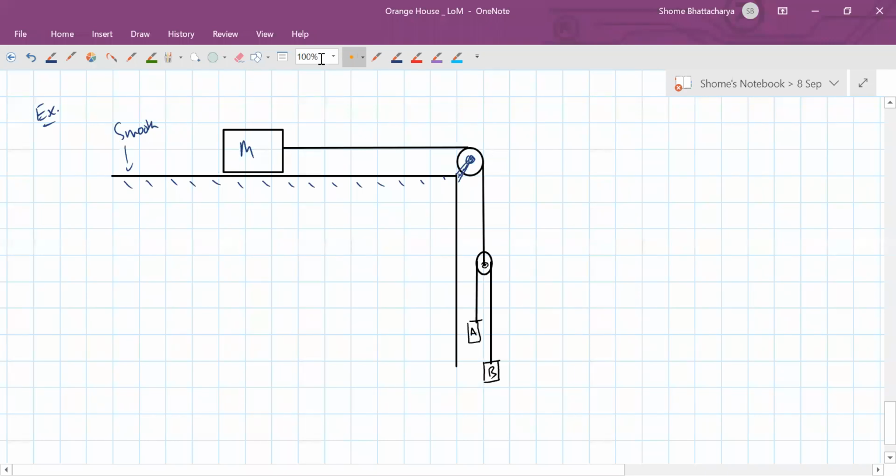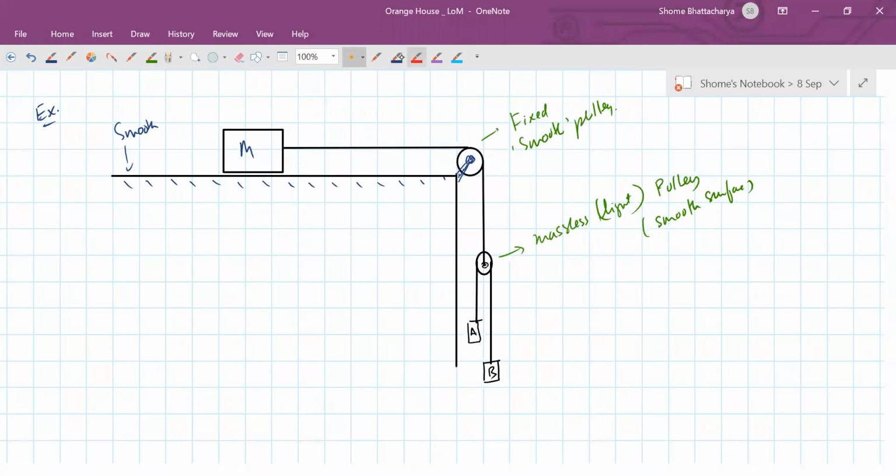The important thing in this problem is that this is a massless or very light pulley, with a smooth surface. This is a fixed but smooth pulley. So that pulley is not going to translate, it's not going to have any acceleration, it will only rotate. And there's a smooth floor, of course.